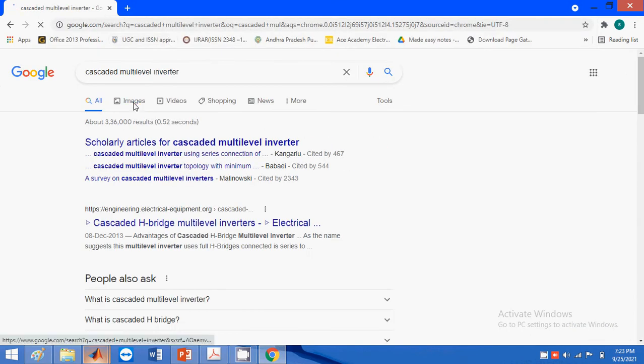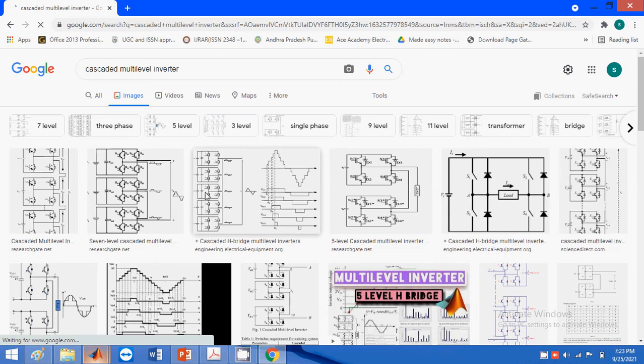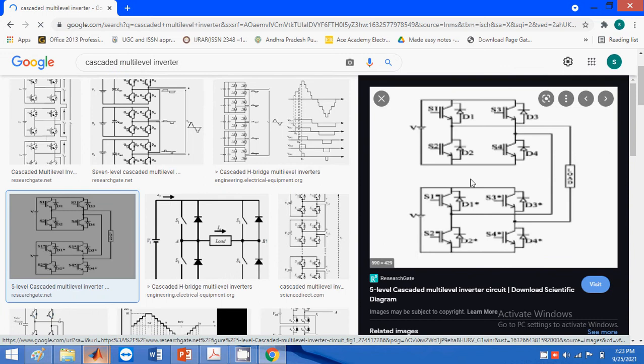Click on images. So this is the image of the cascaded multi-level inverter for 5 level. Here we are using 8 thyristors with anti-parallel connection of diodes. You already know diodes are uncontrollable devices, that means unidirectional flow, and the switches are operated by the gate trigger impulses given to them. By using this cascaded multi-level inverter, we have so many disadvantages. Why? Because the circuit complexity will be more.